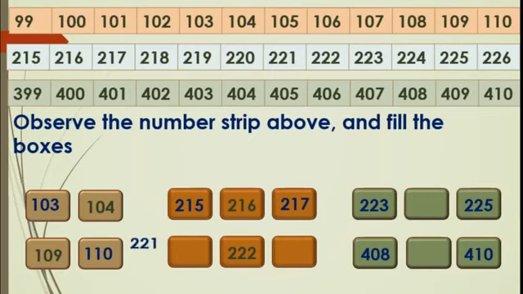Then 222: before is 221 and the after number is 223. In the next one, we have to fill the middle number. Here 223 is given and 225 is given. Which is the middle one? That is nothing but 224.